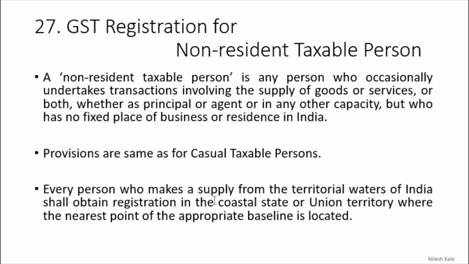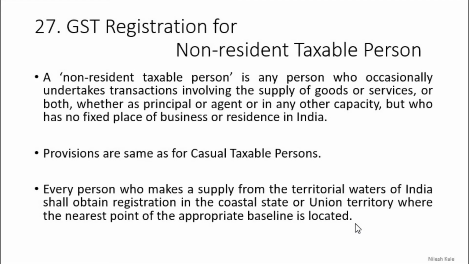Every person who makes a supply from territorial waters of India shall obtain registration in the coastal state or union territory where the nearest point of the appropriate baseline is located. See, in one of the videos in our lecture series, we have spoken about the baseline and coastal area and high sea, high tide, all those things we have discussed.